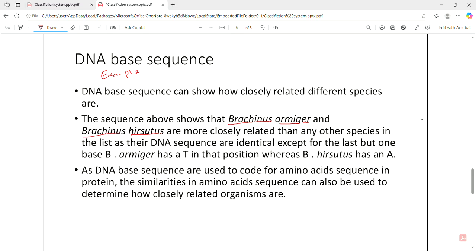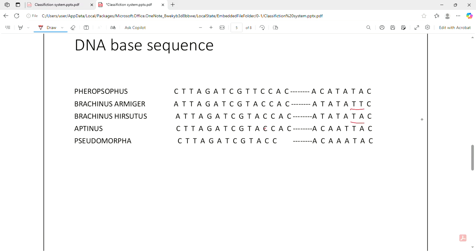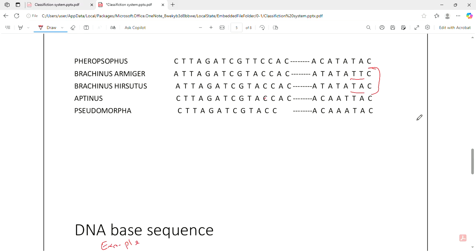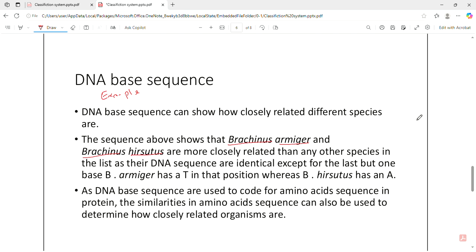Armiger has a T at that position, whereas Brachynes hirsutus has an A, as you can see in the base sequence. Armiger has T and hirsutus has A. This is the difference. So, with this difference, the species are closely related, but their names are changed. One is armiger and the other is hirsutus.